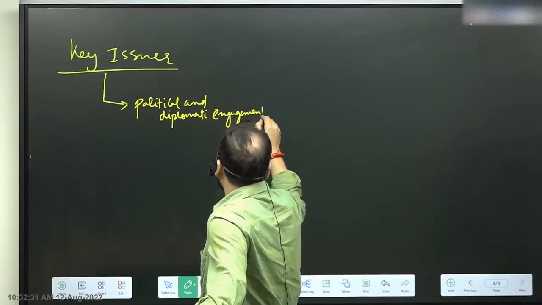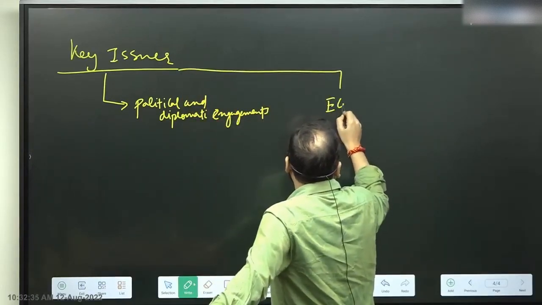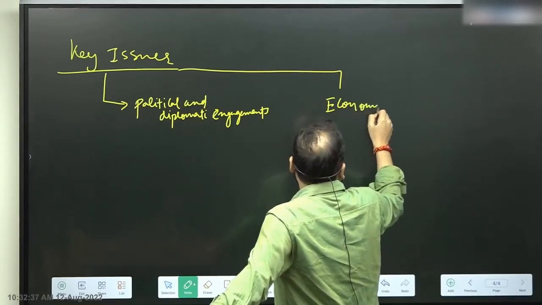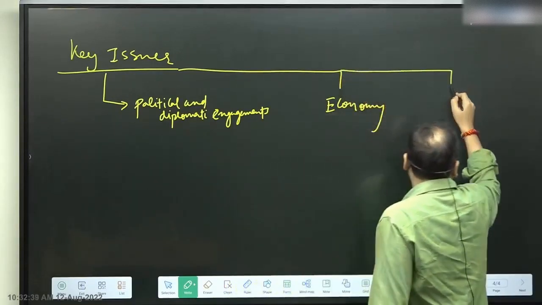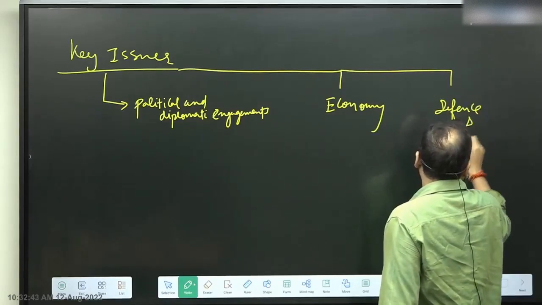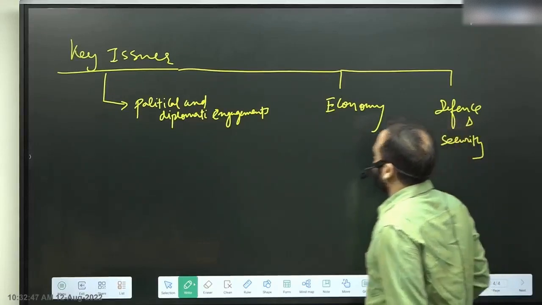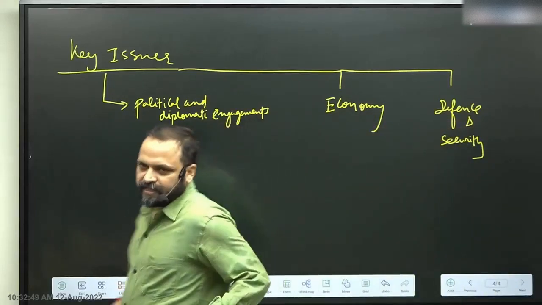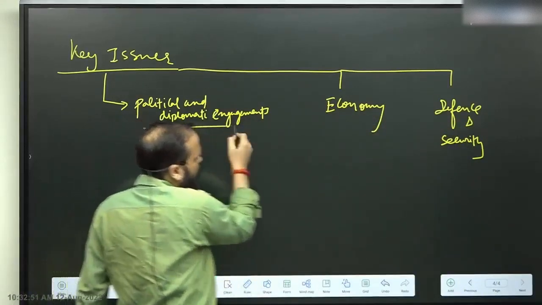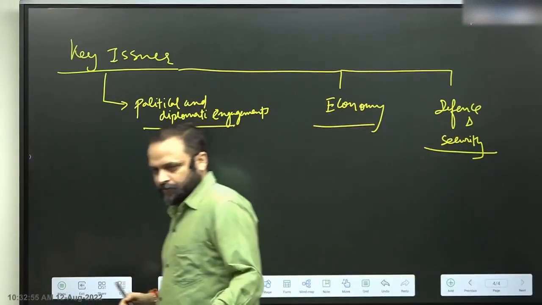Nothing new to add here. You have cooperation in the area of economy or economic engagements. You have engagements in defense and security. All right. So mainly these are the areas where you will find examples of cooperation or special relations.